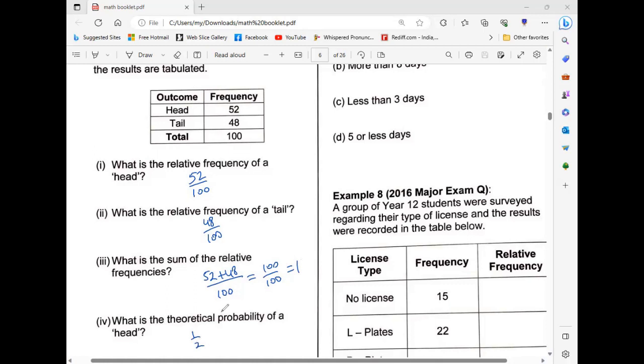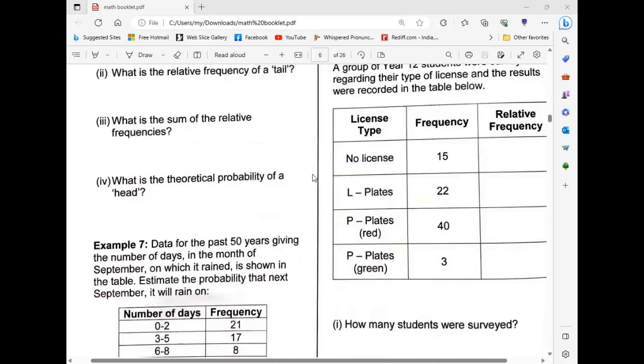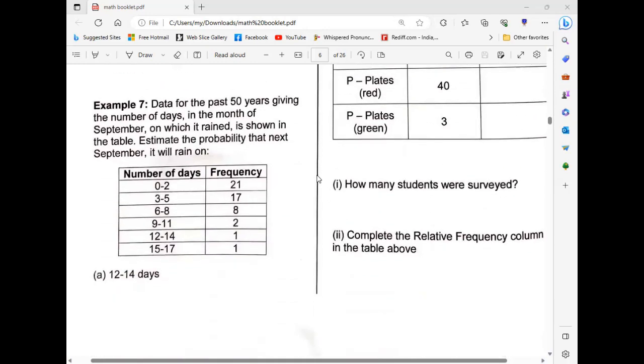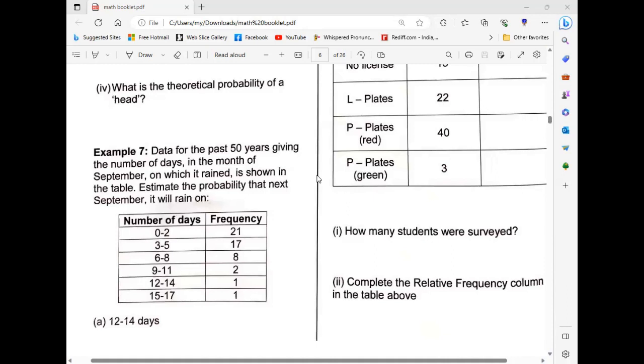Theoretical probability of head is 1 by 2. Why? Because it has two faces. Theoretical probability means actually taking only one head. What is the sample space of coin tossing? Coin tossing, you will get either head or tail.